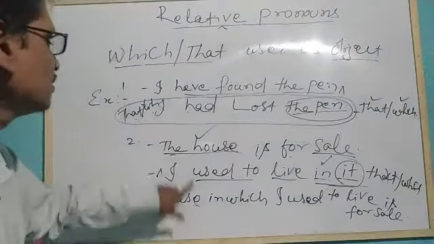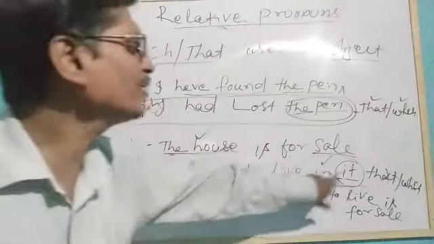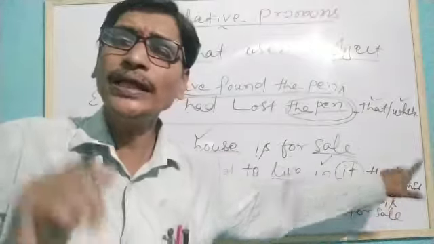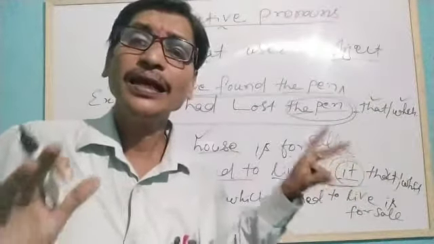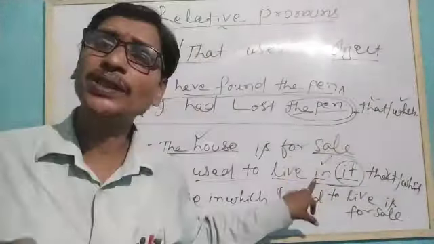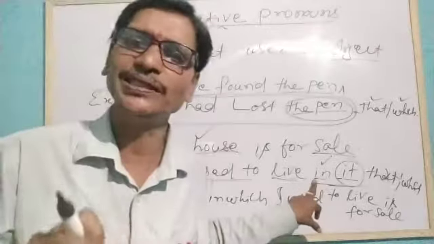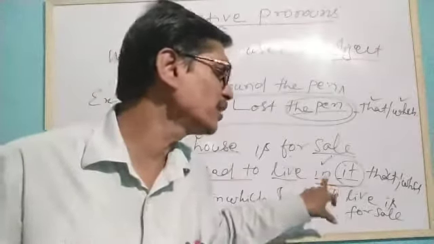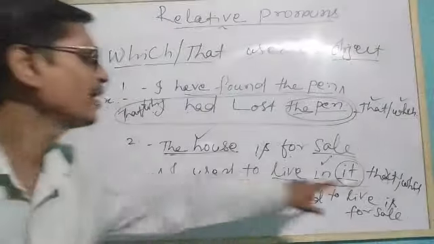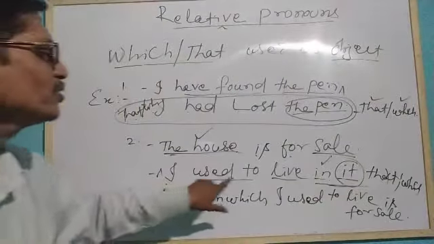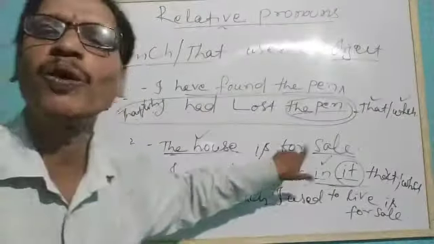The house in which, because we cannot use in that, and if there is a preposition, we must use which. It is the rule. So we can use in which I used to live is for sale.